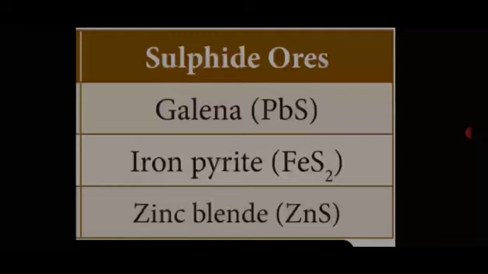Another ore is sulfide ore. Sulfide formula S. The ores that contain sulfide are called sulfide ores. The first sulfide ore is galena. Galena formula PbS. The second one, iron pyrites. Iron pyrites formula FeS2. The third sulfide ore is zinc blende. Zinc blende formula ZnS. These three are called sulfide ores. Ores containing sulfide are called sulfide ores.